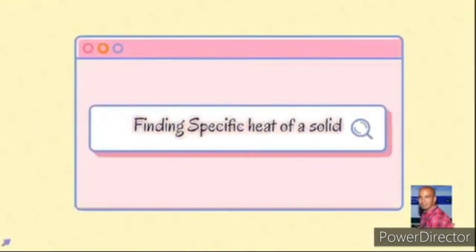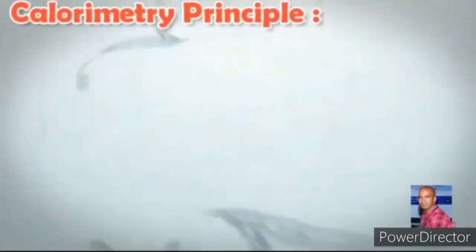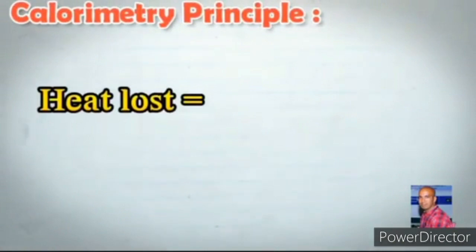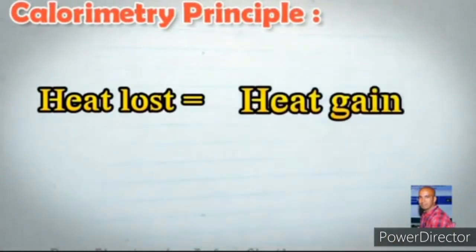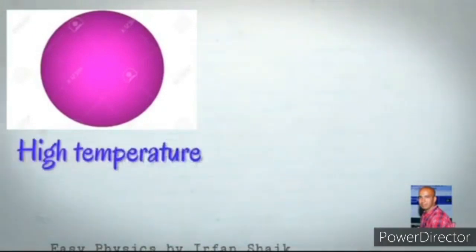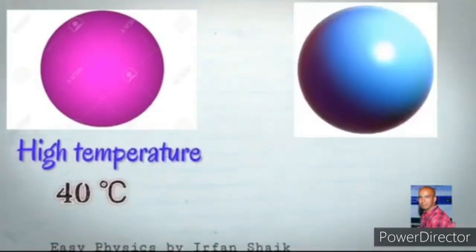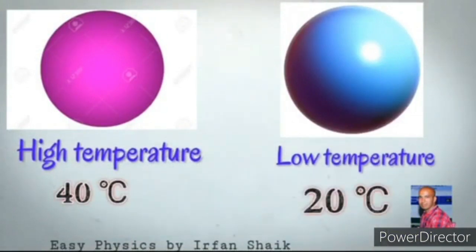Finding specific heat of a solid. Let us first learn the principle of calorimetry. The net heat lost is equal to the net heat gained. Let us understand this with an example. Let's take one object with high temperature, that is 40 degrees centigrade, and another object with low temperature, that is 20 degrees centigrade.